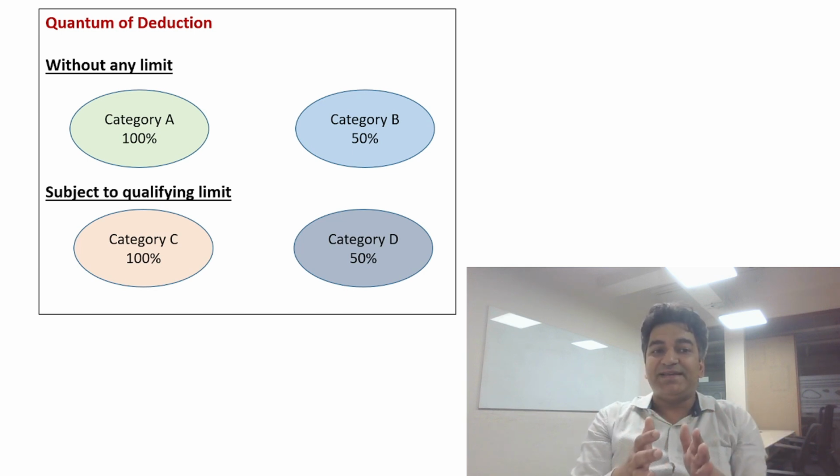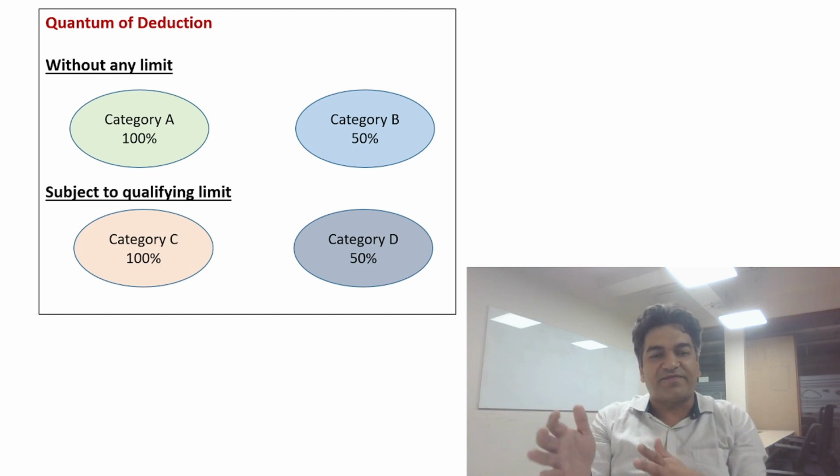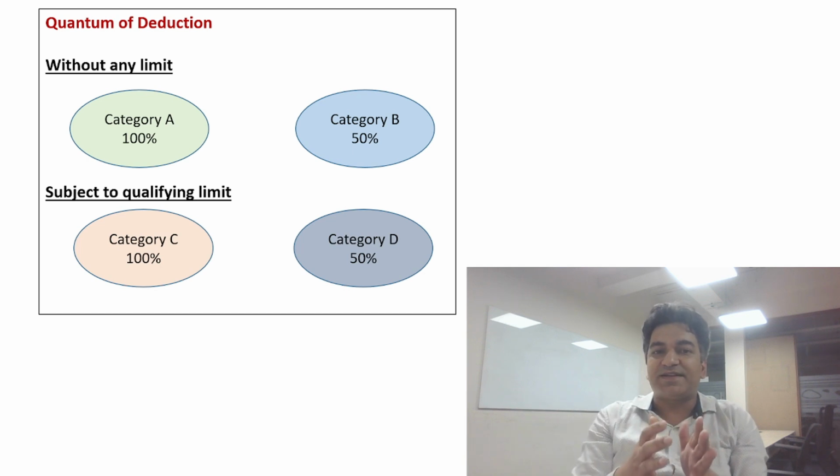Category C and D are subject to certain qualifying limits. We will discuss those in the subsequent slides. Again, in category C, you can claim 100% subject to the qualifying limit. In category D, you can claim 50% subject to the qualifying limits. So let's now understand one by one what is category A, B, C, and D.